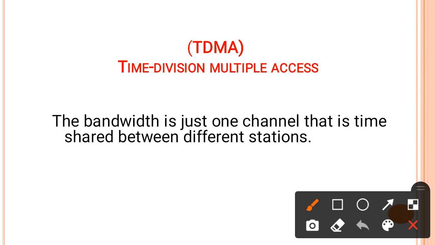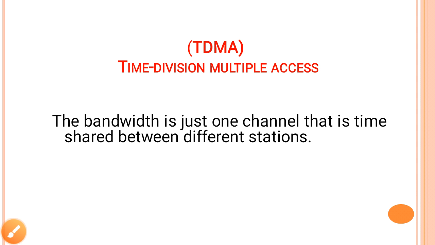TDMA. In TDMA, bandwidth is just one channel that is time shared between the different stations. Here in TDMA there is one channel. One channel means one frequency, and a time slot is shared between the different stations or different users.